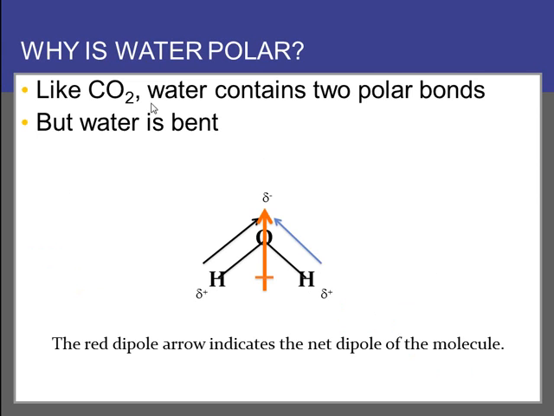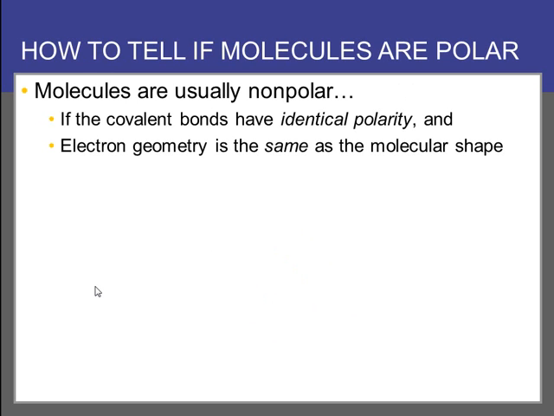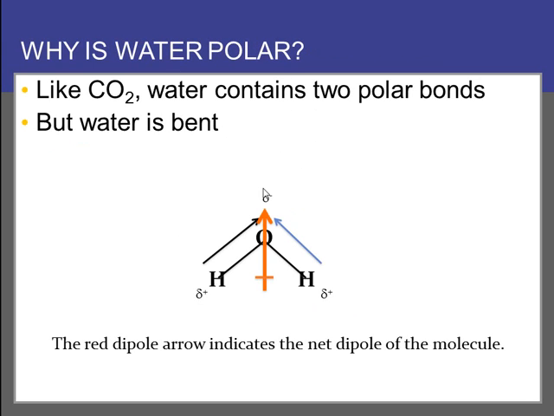How about water? Like CO2, water has two polar bonds, OH and OH, but water is a bent molecule based on VSEPR theory, right? There are two lone pairs on the oxygen. Those take up two spots on the tetrahedral electron geometry, giving us a bent molecular shape. And so the two dipoles point not in opposite directions, but more or less along the same direction, giving us this overall orange dipole arrow. Partial negative on the oxygen, partial positive on the H's. And so we have a net dipole. It points toward the region of negative charge.